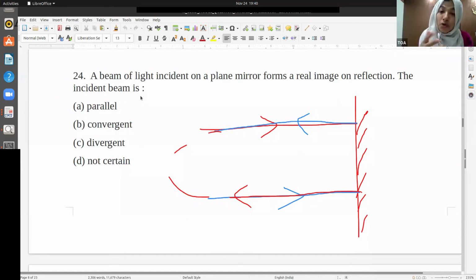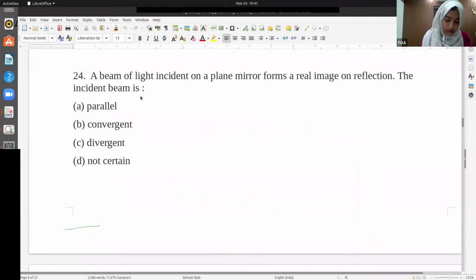So how should be the incident light? How should the light coming towards our mirror be so that it forms a real image, like the reflected rays actually meet? So you tell me, how should it be? Can you guess? I need your answer. Okay, I'm getting answers. Some people are telling it's convergent. Some people are saying the answer is C. Okay, let's see.